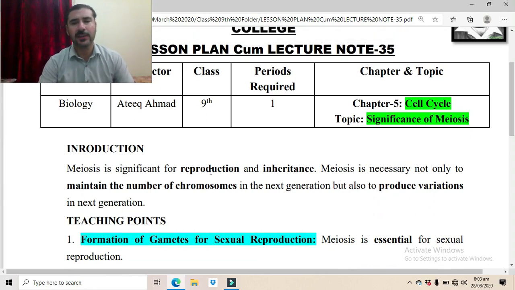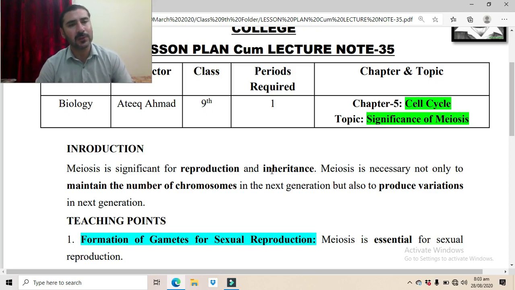Meiosis is necessary not only to maintain the number of chromosomes in the next generation, but also to produce variations in the next generation. Meiosis is basically significant for both purposes, for reproduction and for inheritance.